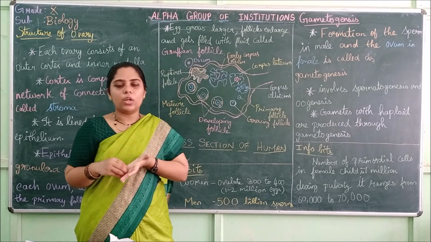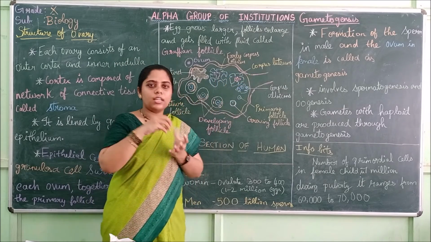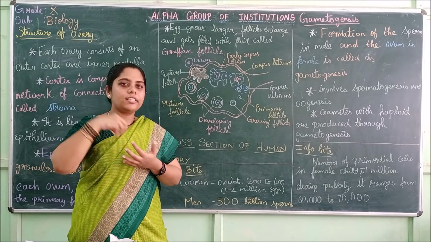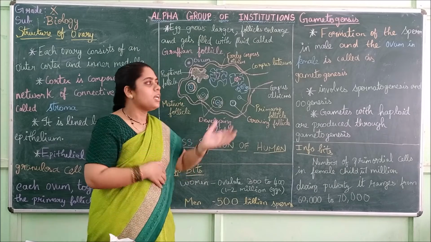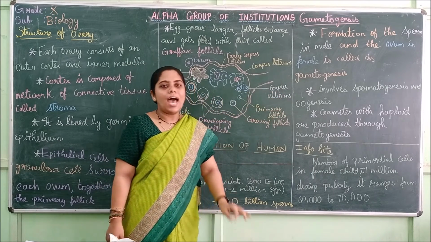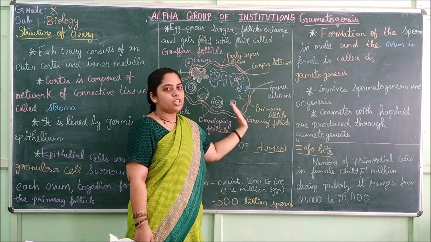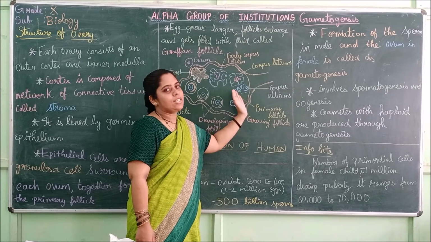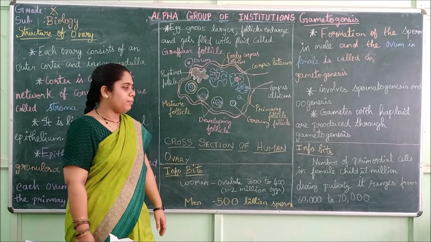Since the mature ovum was present and has now left, a scar or mark is present. That scar or mark is called the corpus albicans. After the mature ovum has been released, the corpus luteum leaves a scar called the corpus albicans.